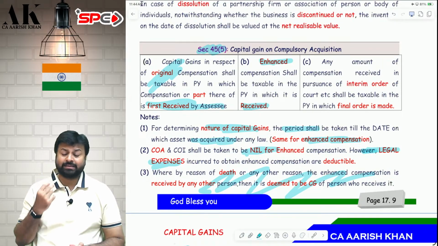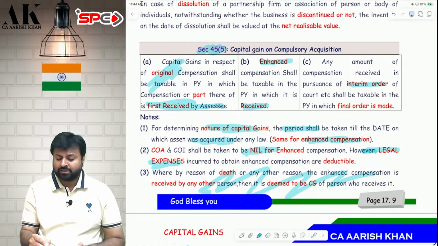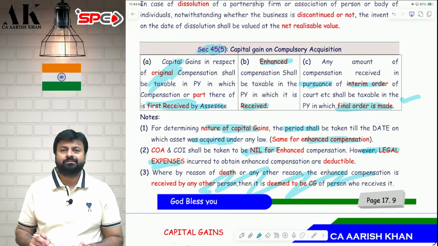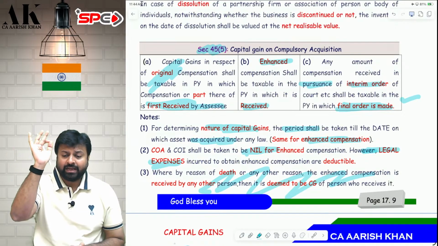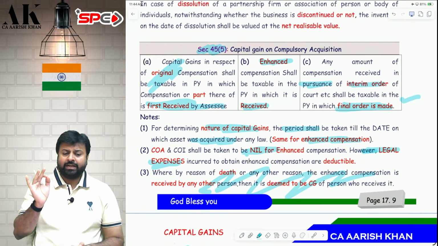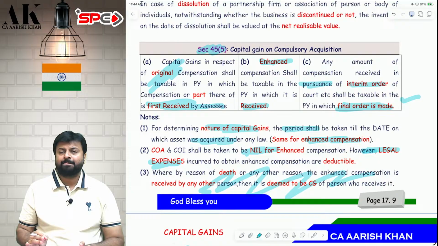The government has said that any amount received in pursuance of an interim order will not be taxable now. It will be taxable in the year in which the final order will be passed by the court. Whenever the court passes the final order, in that year the interim amount will be subject to tax. It will not be subject to tax today.